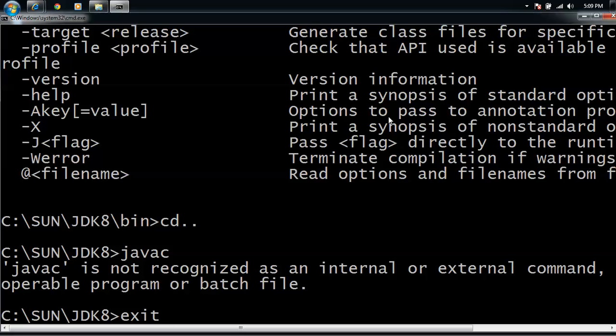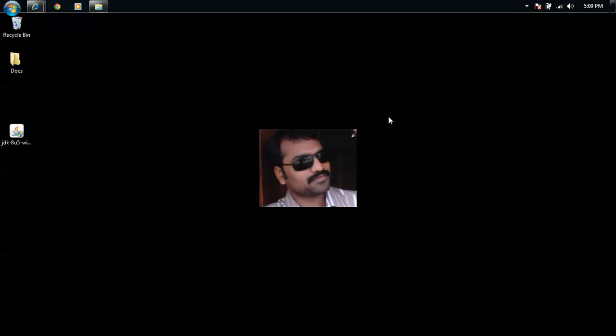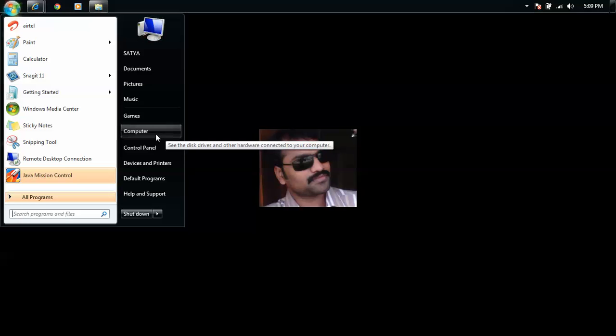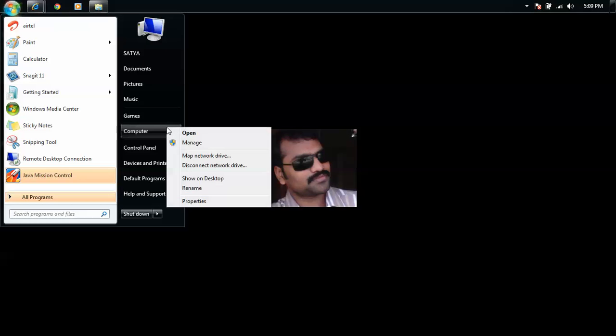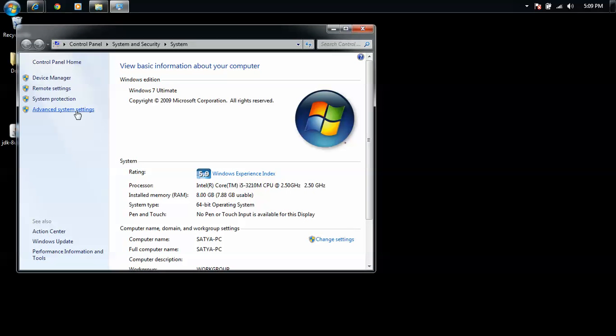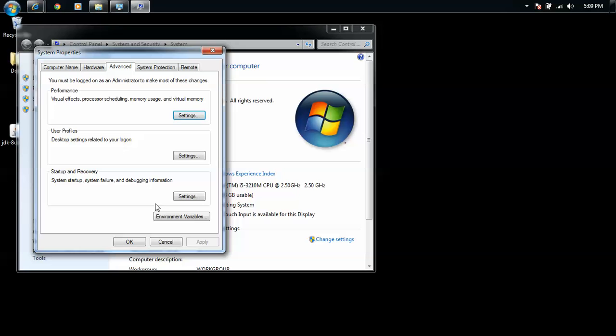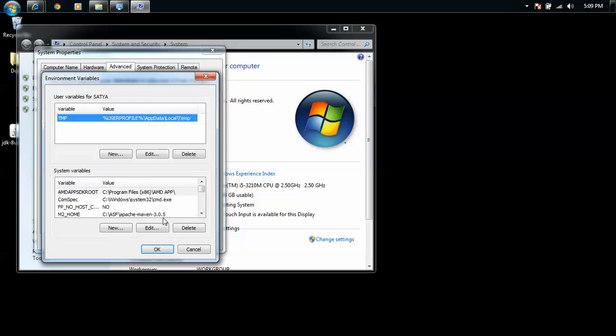How to make this javac work anywhere? Setting path, environment. Now how to set this environment? Click on start button, click on my computer, and then click on properties, click on advanced system settings, click on environment variables. Here we have to set two variables.